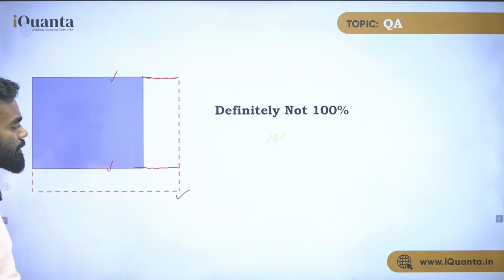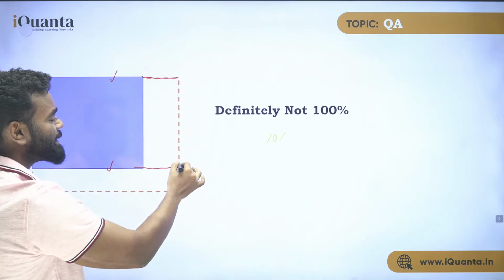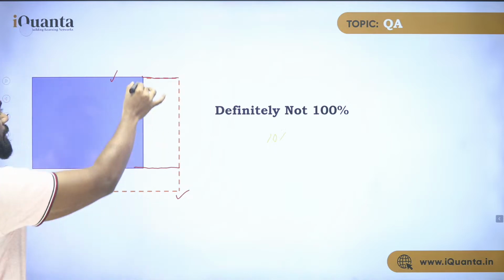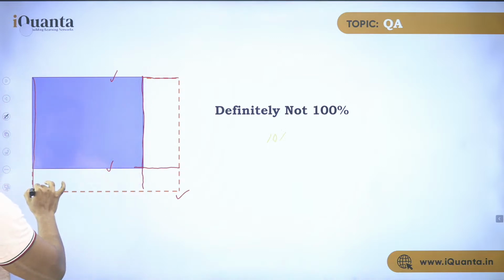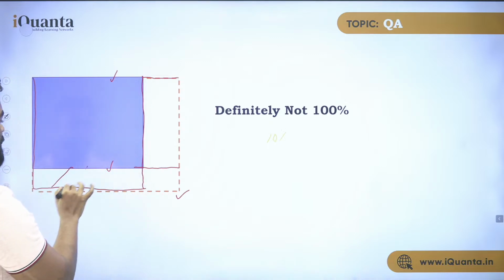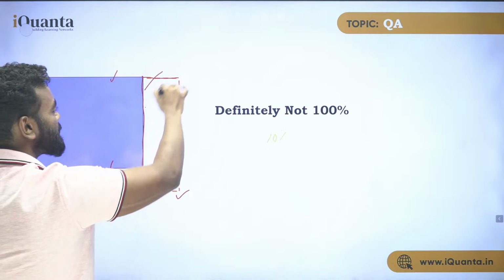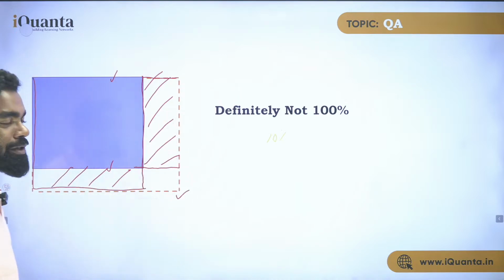Then the increase in the square must be like this. This one will be the increase when these two sides are increasing. But if you have this red part, this will not be a square.